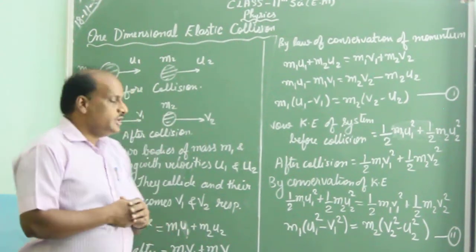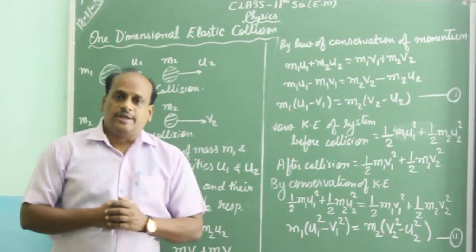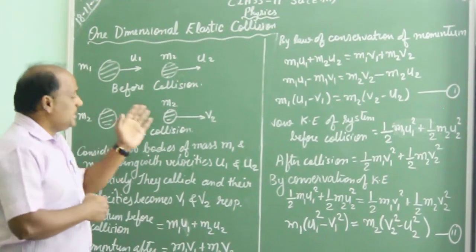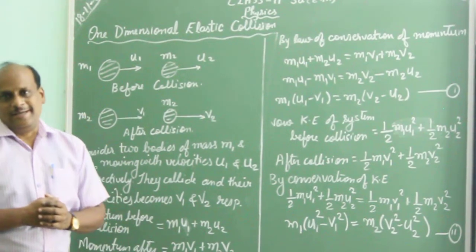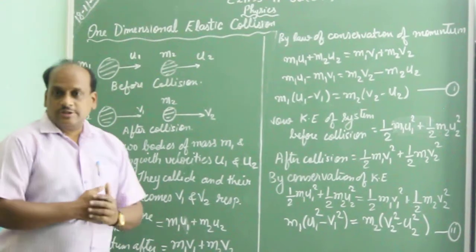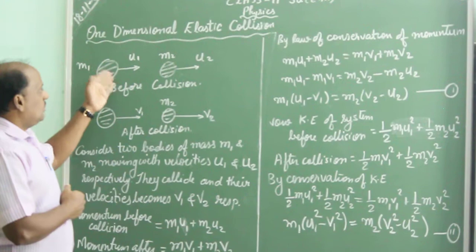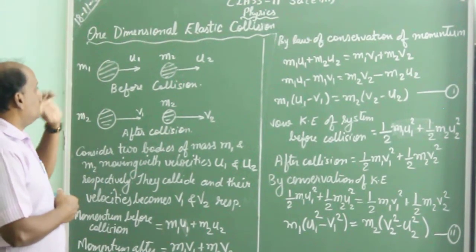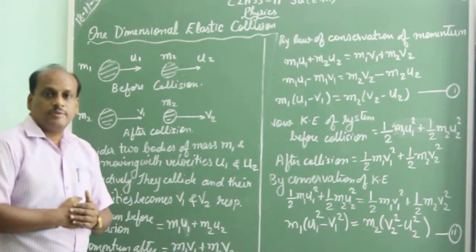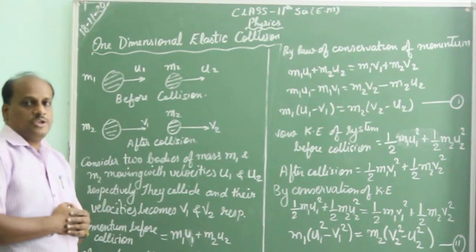So here m1 and m2 are two particles which are moving in the same direction in a straight line, which means it is one dimensional. We are studying one dimensional collision. So the velocity of the first particle is u1 and the second particle or second body is u2.